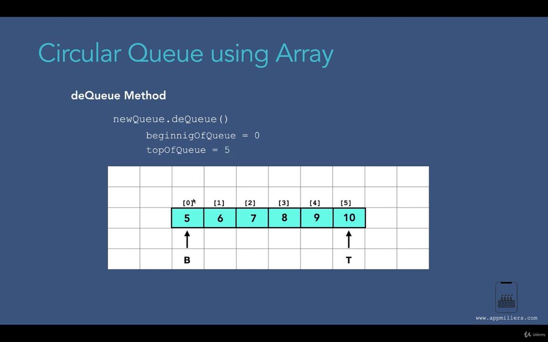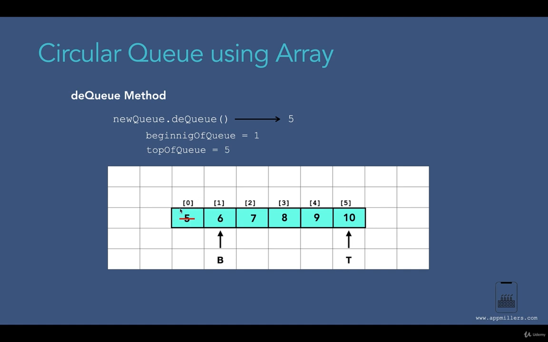Now let's say after enqueuing all elements, our queue becomes like this. So the beginning of queue is at the index of 0 and the end of queue is located at the index of 5. So all cells are occupied in this case. Now if I call the dequeue method, it's obvious that it's going to remove the element from the beginning of queue. When it's removing the element, it's going to return 5, and 5 will be removed from the queue, and beginning of queue will be at the index of 1.